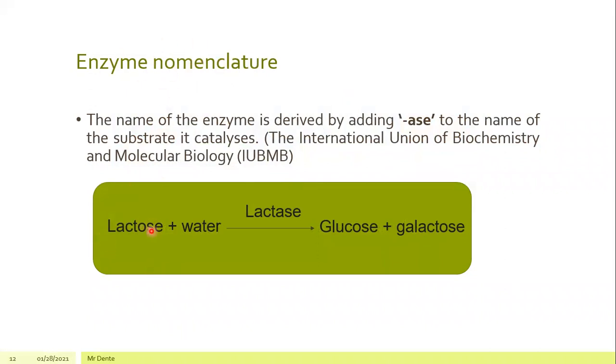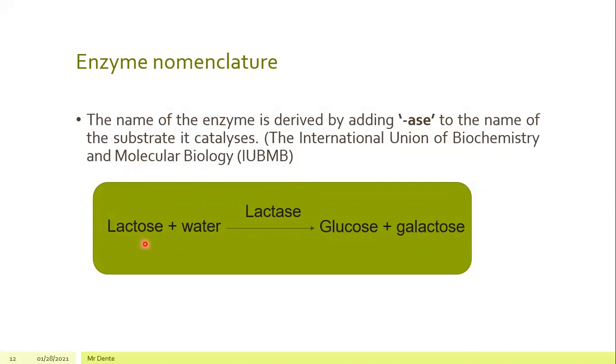So when you see here, lactose is a kind of sugar that we can usually find in, for example, cow milk, okay? So lactose plus water will be catalyzed or fastened by an enzyme known as lactase. You can see after we change the OSE into ASE, a substrate becomes an enzyme.